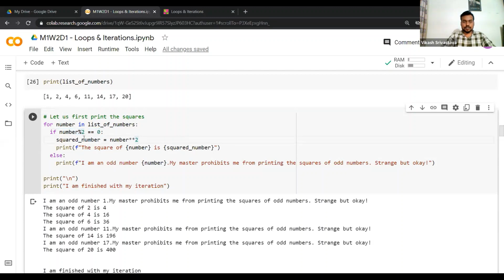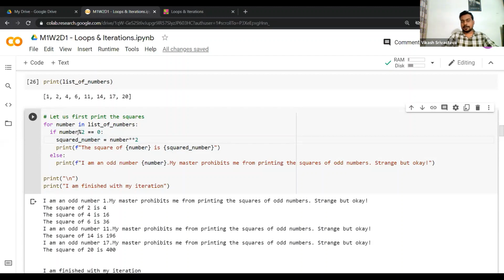If that is true, we come to the indentation within the if statement. There is one indentation here for the for loop, but within the if you have one extra indentation. That means it's not only in the for statement but within the if statement as well. I hope you understand that particular concept.